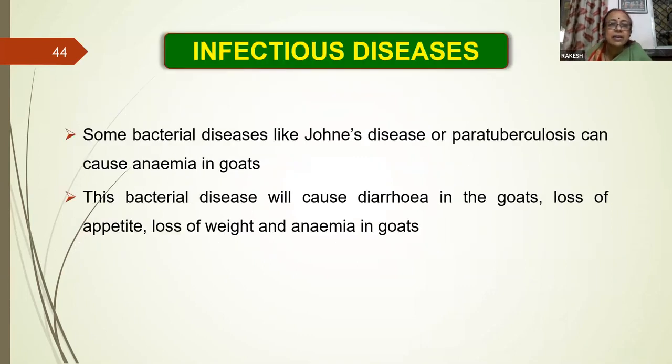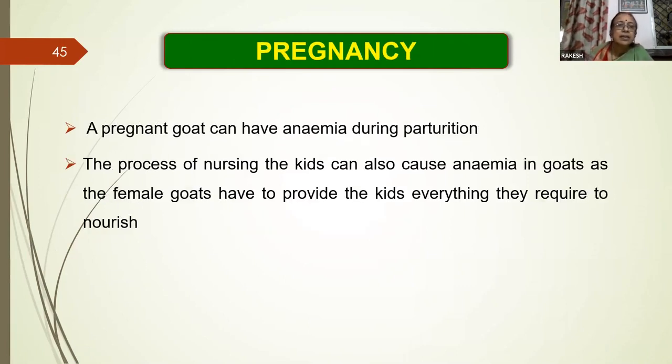Now, the infectious causes like Johne's disease and paratuberculosis can cause anemia in the goat. These bacterial diseases will cause diarrhea in the goat. It leads to chronic diarrhea, loss of appetite, loss of body weight, and anemia. Pregnancy in the goat can also cause anemia during kidding. The process of nursing the kids can also cause anemia in the goats, as the females have to provide the kids everything they require to nourish.